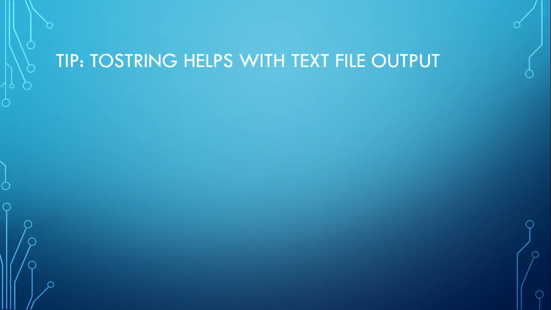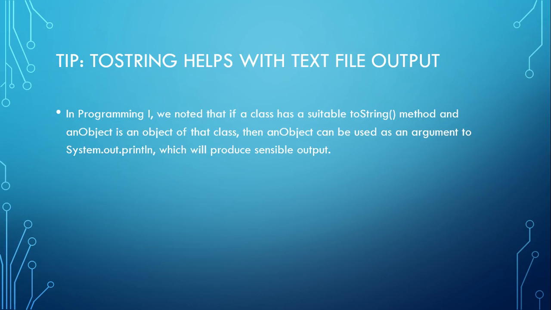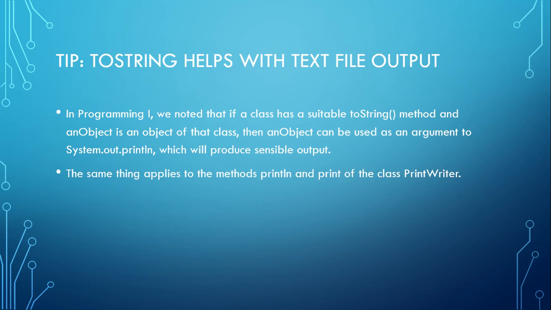Now, one more quick tip for you is that the toString method can help you with text file output. In program 1, if you recall, we noted that if the class has a suitable toString method and an object is an object of the class, then the object can be used as an argument to System.out.println, which produces reasonable output. We did this a lot with the Day class, for example. We did toString and printed out the values of the month, the day, and the year.